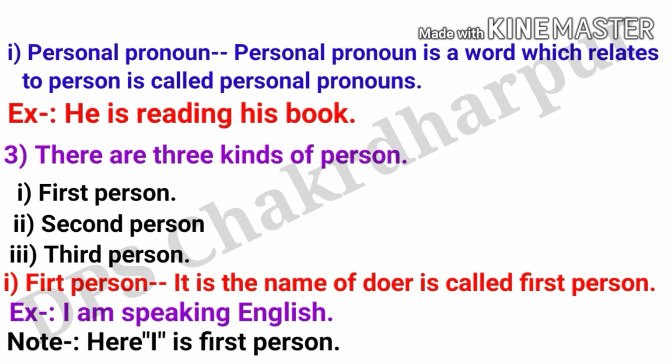As you know, there are 3 kinds of persons. The first one is your first person, second is your second person, third is your third person. So let's see the first one. So here is your first person. It is the name of a speaker, yes my dear friends, not a doer. It is the name of a speaker is called first person. So the example is written here: I am speaking English. So my dear friends, I is first person. These are the examples of your first person. So let's see the next paragraph of this video.